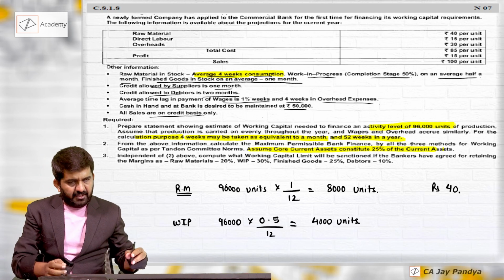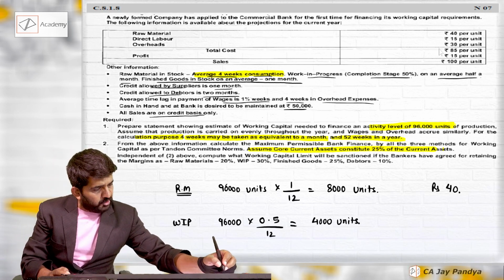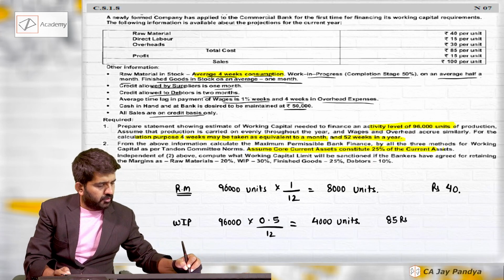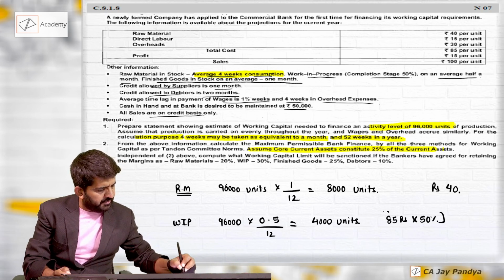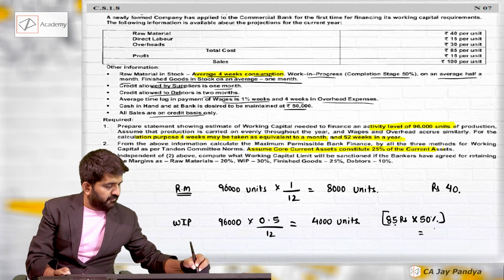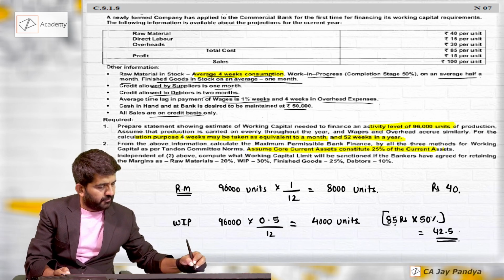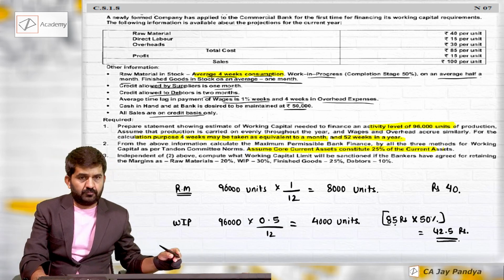Rate applicable will be, what is the total cost? 85. What is completion stage? 50%. I will be taking 42.5 rupees as the WIP cost.